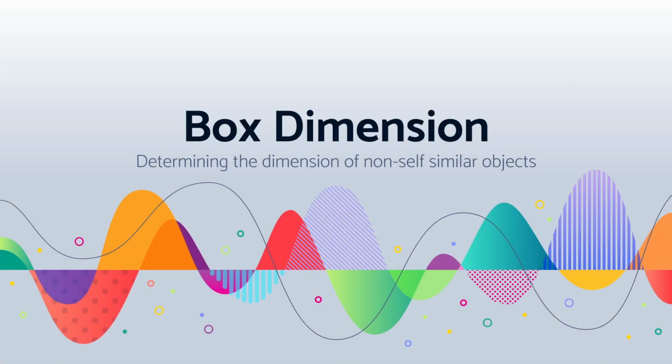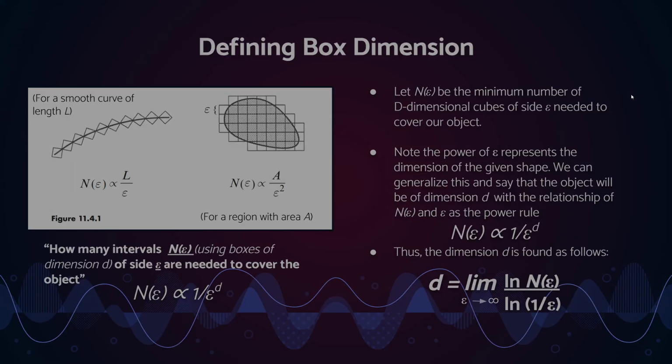Now, the strategy that we were just using, m equals r to the power of d, only works for self-similar objects, self-similar fractals. So we were just looking at the von Koch curve. Obviously, if you keep zooming in on it, it's going to maintain the same pattern and scaling throughout, as does the Cantor set. But in order to do this for non-self-similar fractals, we need a new technique, and we can call this technique box dimension.